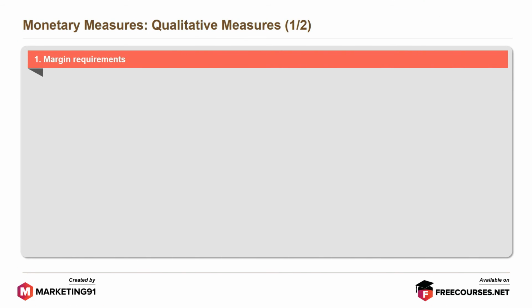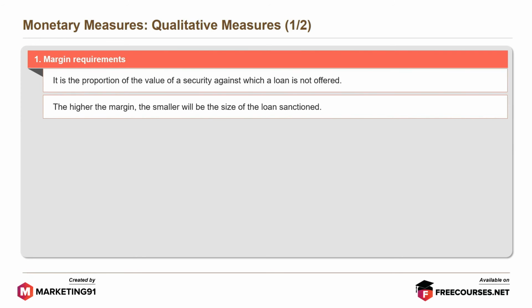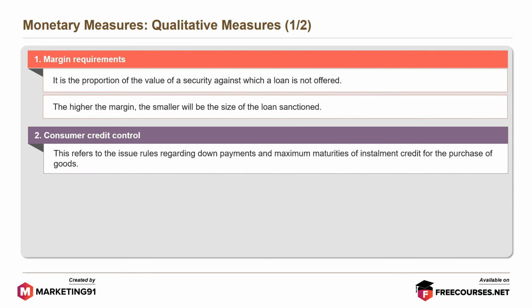Qualitative measures are margin requirements. It is the proportion of the value of a security against which a loan is not offered. The higher the margin, the smaller will be the size of the loan sanctioned. Next is consumer credit control. This refers to the issue of rules regarding down payments and maximum maturities of installment credit for the purchase of goods.